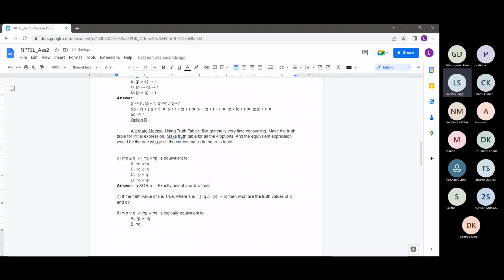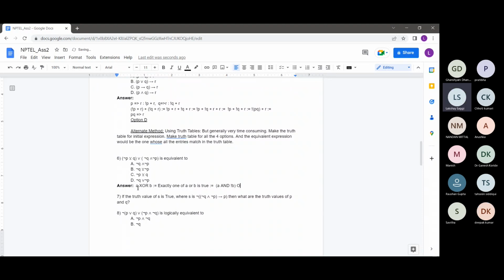So this XOR is generally written as A and not B, or not A and B. It's easy to see how we do it. So in our notation, where I was writing ANDs as multiplication and ORs as pluses, this will just be A times not B plus not A times B. This is basically the XOR operation, right?